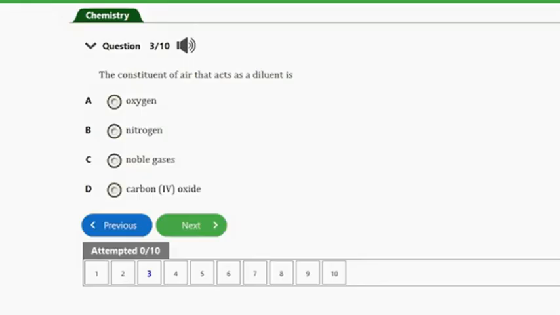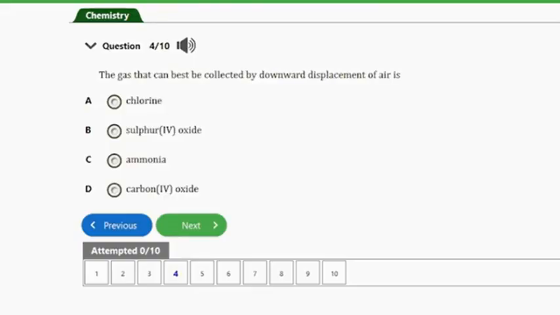It says, the constituent of air that acts as a diluent is A. Oxygen. B. Nitrogen. C. Noble gases. D. Carbon dioxide. So guys, the answer to this question is option B, and that's nitrogen. Nitrogen is the most abundant gas, making up about 78% of the air. So nitrogen here is a diluent that reduces the concentration of oxygen and prevents spontaneous combustion. So we are going to consider the next question here, guys.